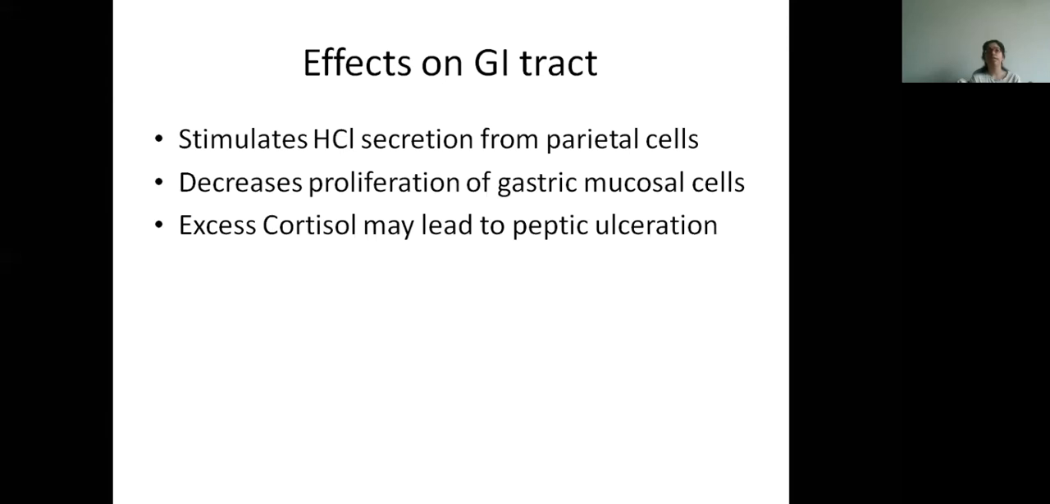Then it is also increasing acid secretion from the parietal cell, and so in excess it will lead to peptic ulceration. So whenever we give steroid to a patient, we always give a pantoprazole, omeprazole, etc., any drug to reduce this HCl secretion. So any type of antacids are always given whenever we give steroid to a patient.